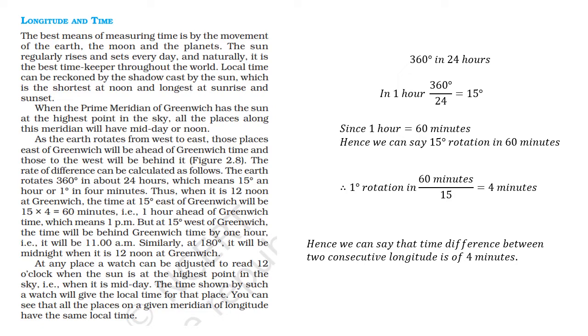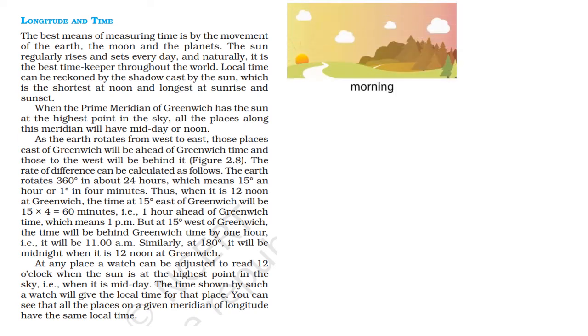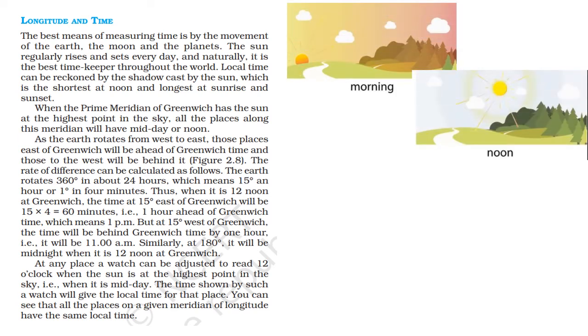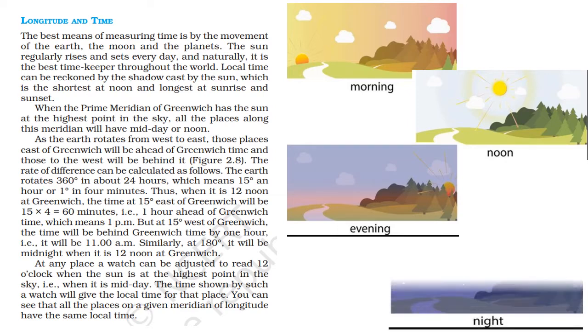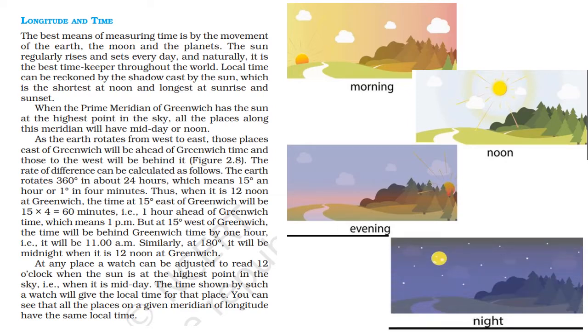You can see that all the places on the given meridian of longitude have the same local time. We'll see in map. See, morning time, noon time, evening time, as well as night at the same place, how it looks.